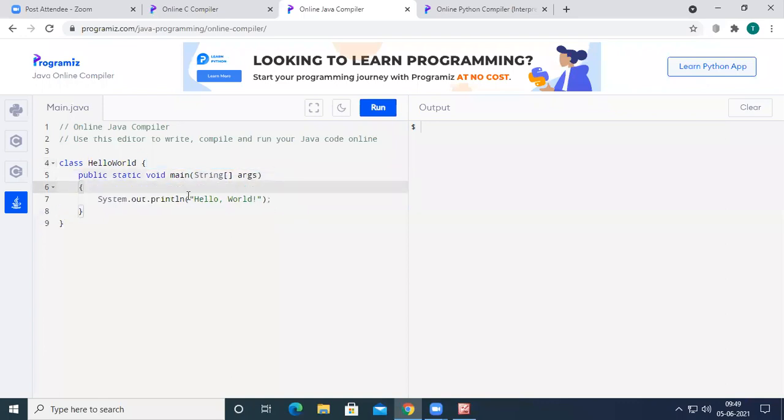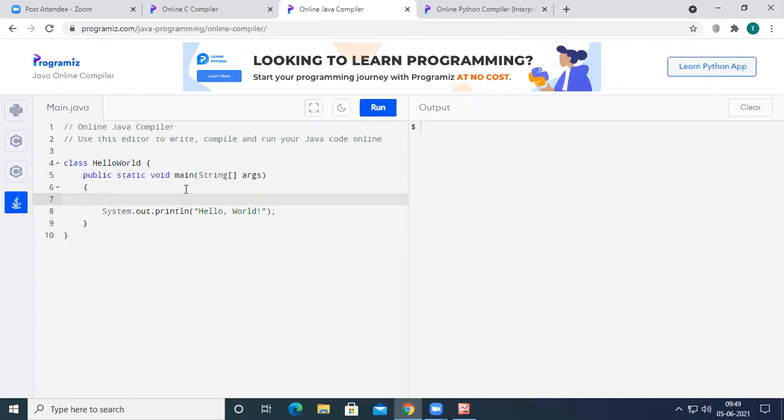Similar to the for loop in C, here also we can have a for loop. We can directly define a variable here. For example, I want to print the numbers from 10 to 1. I can take i equal to 10, and the condition is i greater than or equal to 1, and then i minus minus. Inside this, if you write i, that will print the number which was inside i.